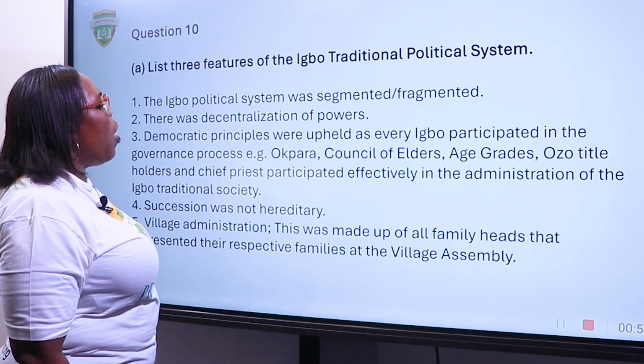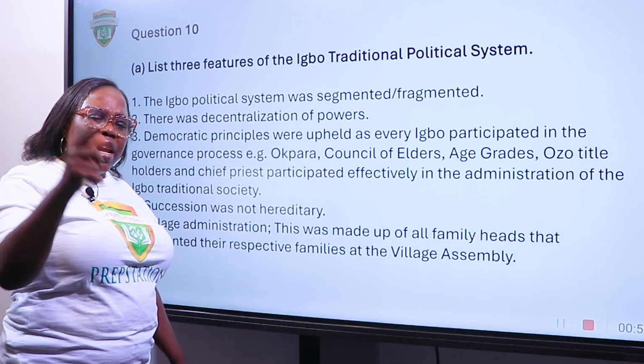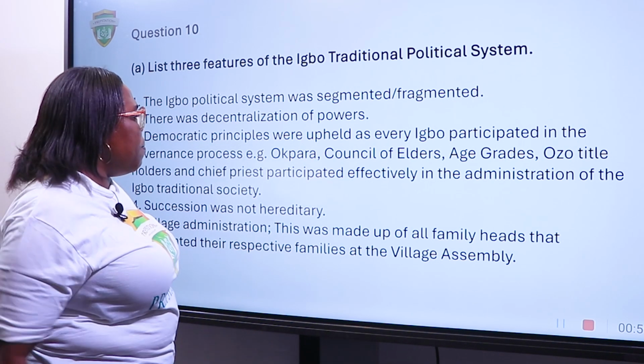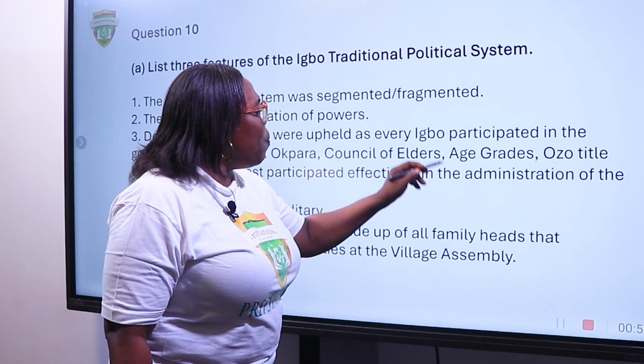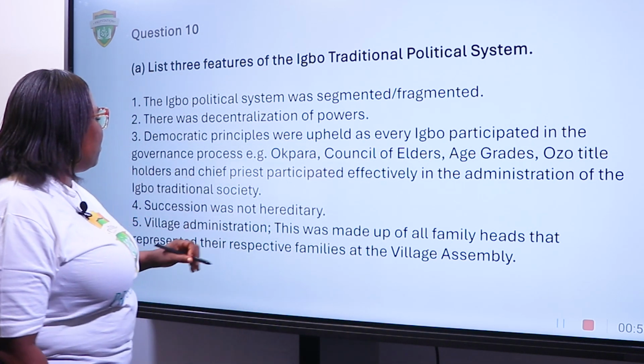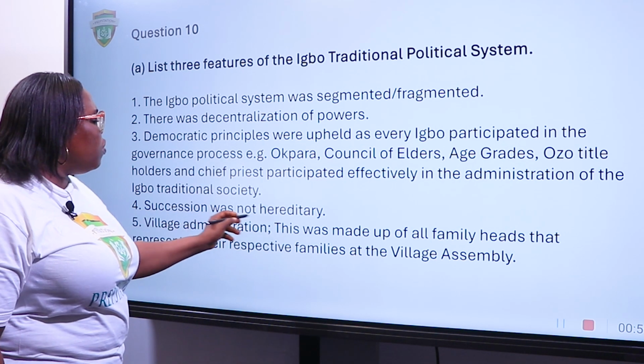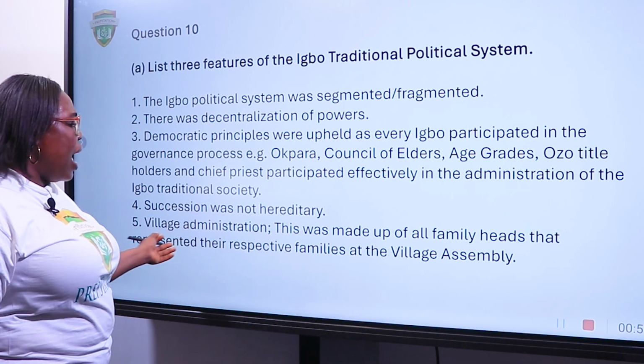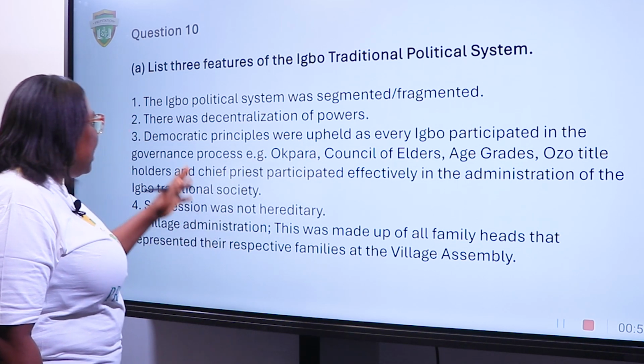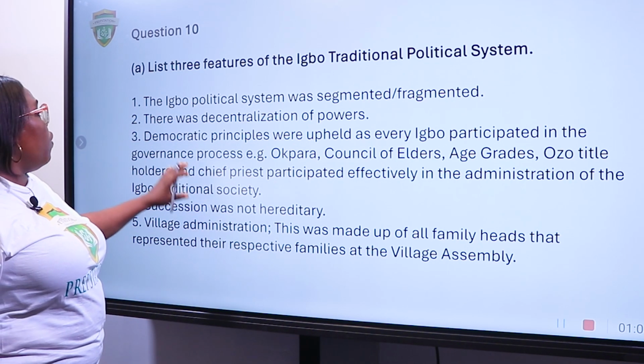Democratic principles were upheld, talking about the village republic, the village assembly, as every Igbo participated in governance processes. Succession was not by hereditary. So I need you to read up and explain in details.